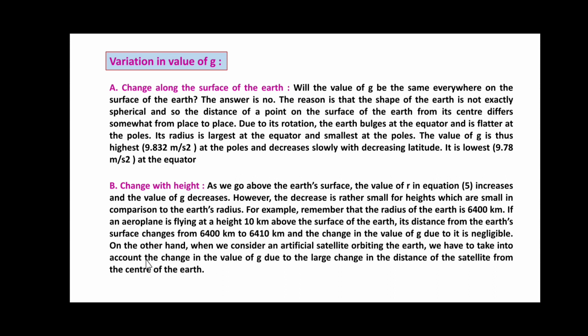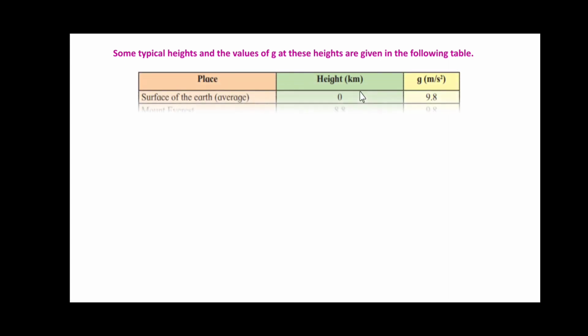and the change in the value of g due to this is negligible. On the other hand, when we consider an artificial satellite orbiting the Earth, we have to take into account the changes in the value of g due to the large change in the distance of the satellite from the center of the Earth. Some typical heights and the values of g at these heights are given in the following table. Here you can see the place and the height increment.